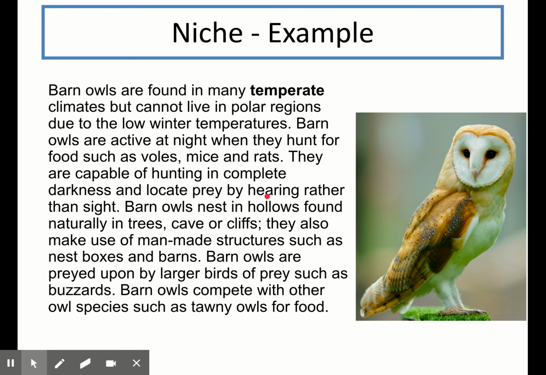Barn owls also have to compete with other owl species for food, as they also hunt small mammals like voles, mice, and rats. So all of these things I've just described make up a barn owl's niche, the role that the organism plays within its community.